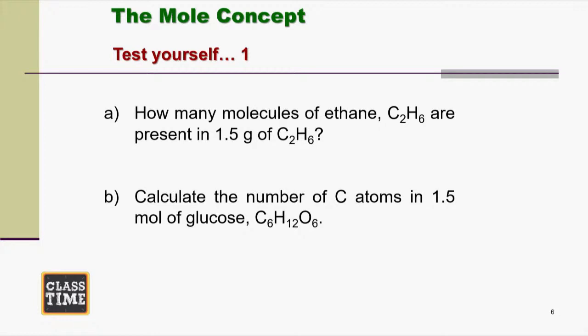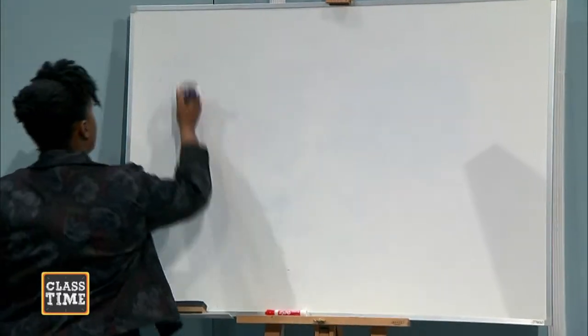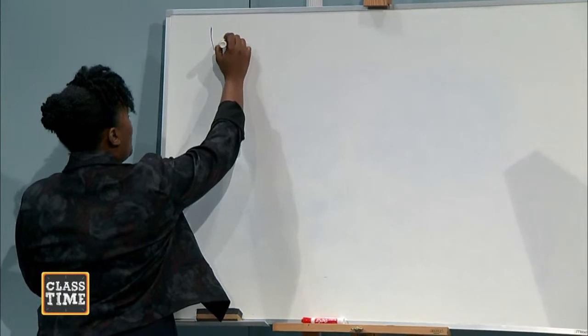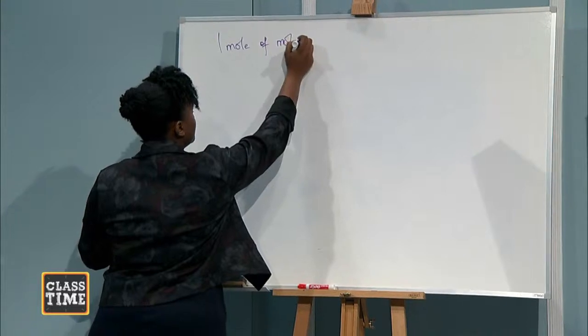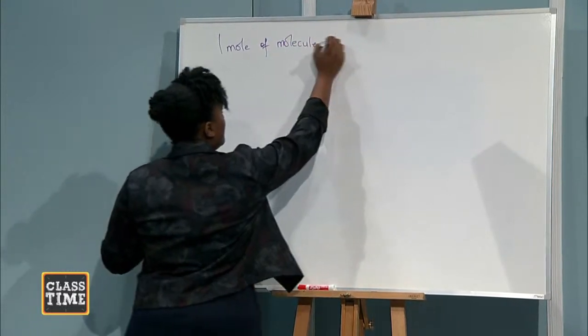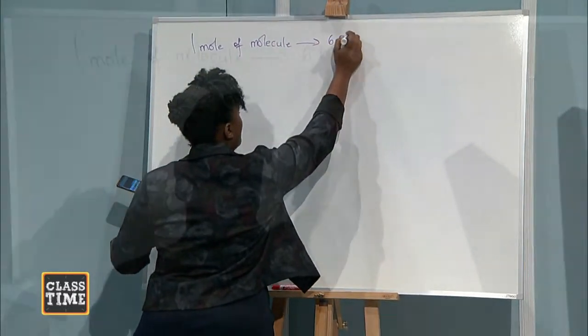A. It's saying how many molecules of ethane are present in 1.5 grams of ethane. So this is where you're going to need your calculator, and I'm going to the board. The first thing we do is to write what we know. We know that 1 mole of a molecule contains Avogadro's number.